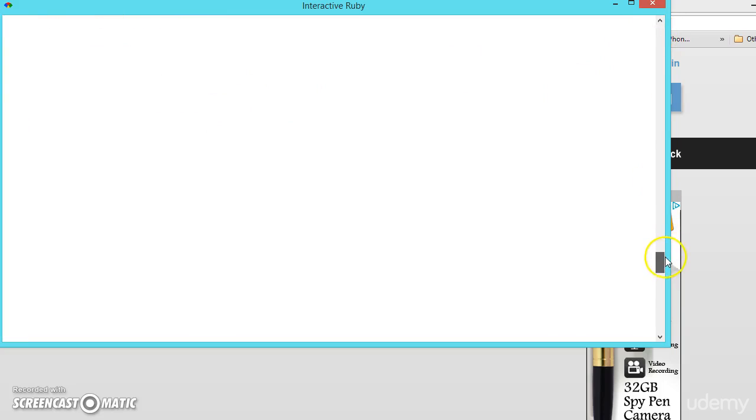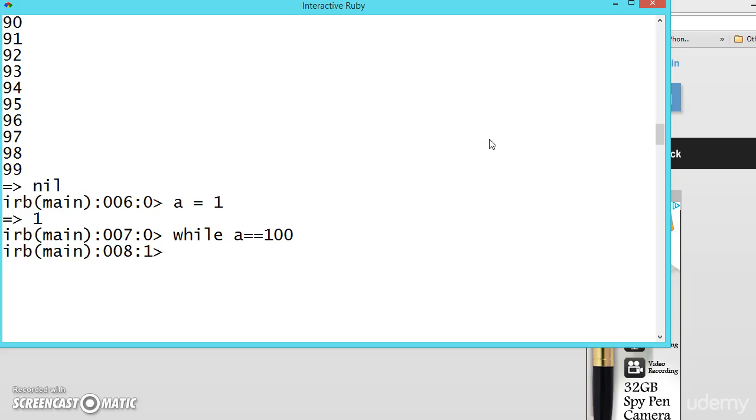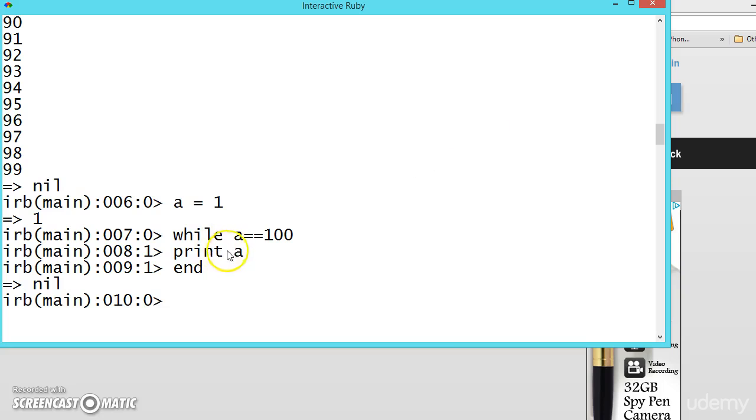So let me show you the same in both while and until. Suppose a is equal to 1. If you want to print from 1 to 100 you should write while a less than or equal to 100. If you write it here in until with less than or equal to, this will never get executed. Let us see. Let us print a, and it is never getting to this line because a is equal to